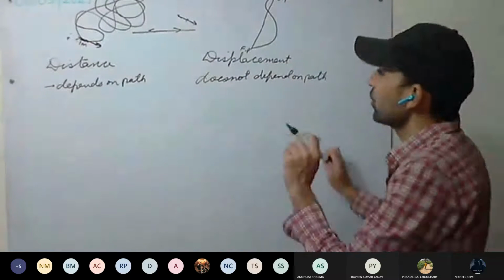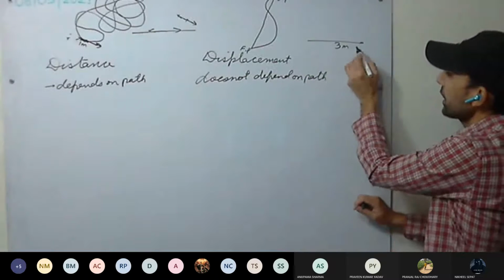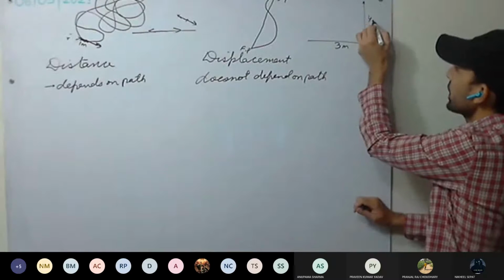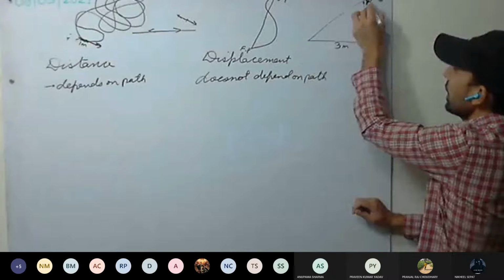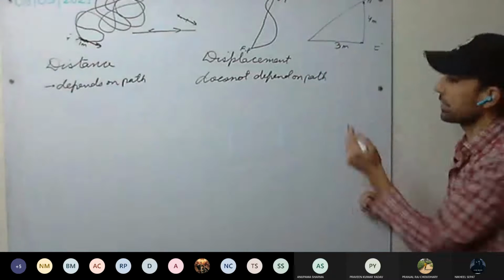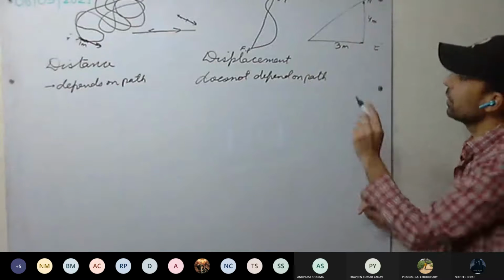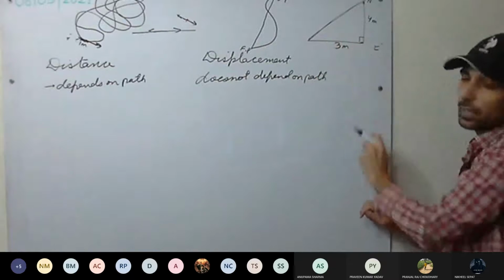For example, a body has moved 3 meters in this direction, east, then again 4 meters in the north direction. This example is given in your book. So what will be the total distance? 3 meters plus 4 meters, that is 7 meters. But displacement is this one, the hypotenuse of this triangle.